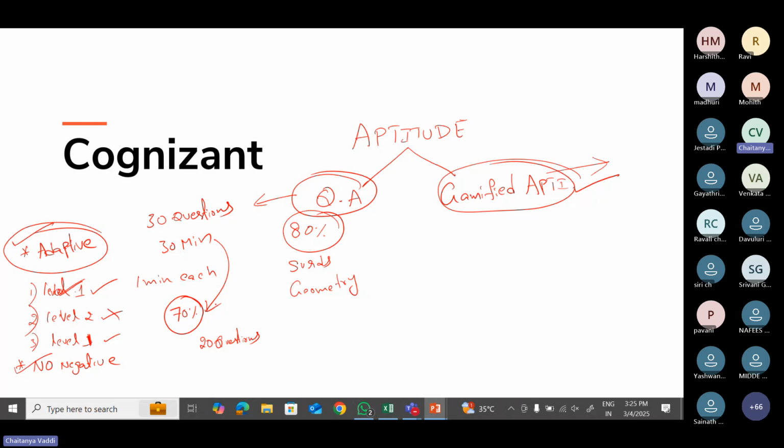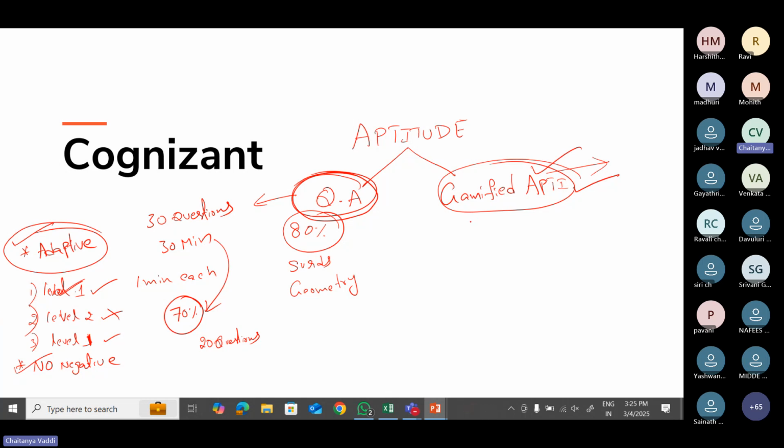So what is this gamified aptitude, and what's the purpose of introducing it? Majority of the people might be thinking that since it is an online exam, they can search the questions in ChatGPT and so on. Here it is not at all possible in the gamified aptitude test, because you'll have very little time, and depending on the game that you are playing, the timer will differ. So make sure you don't take any help from anyone else; believe in yourself. And these games are very simple.